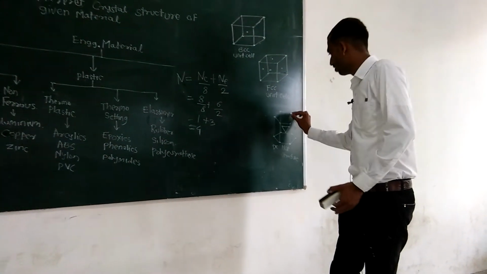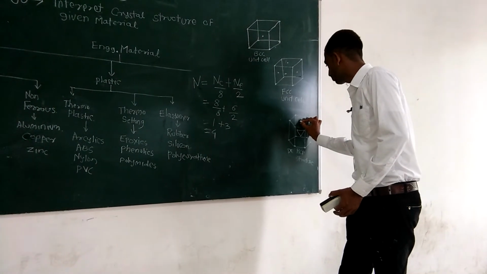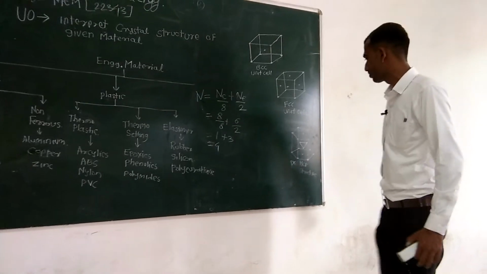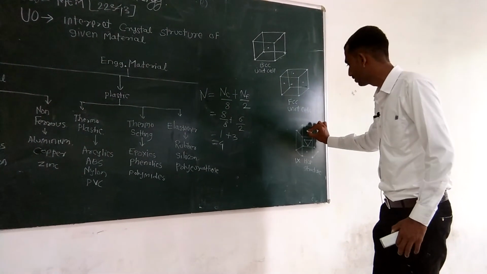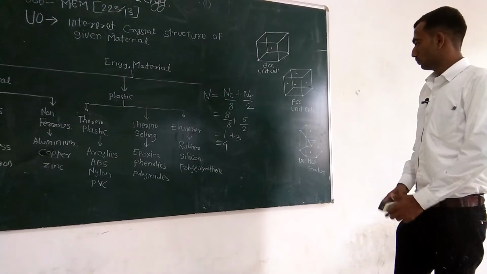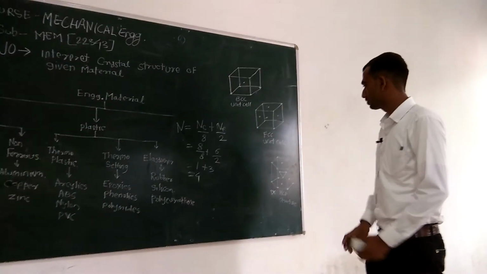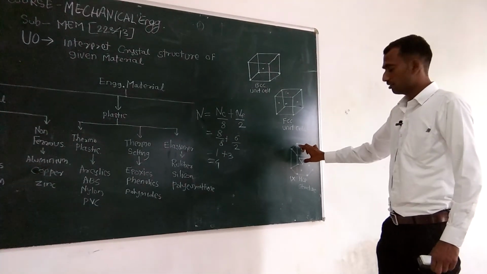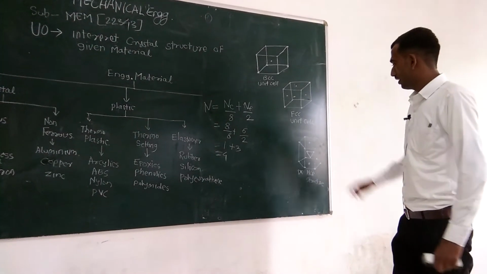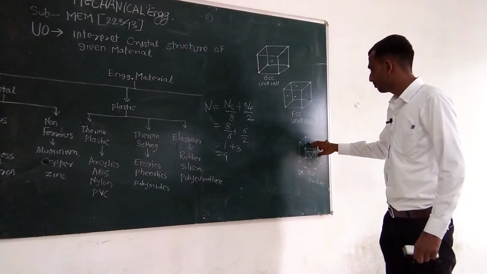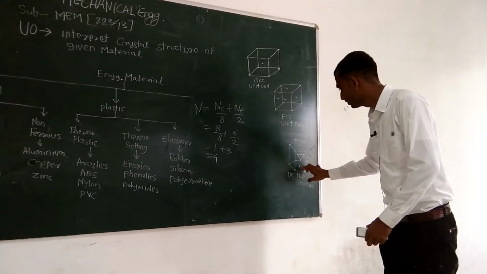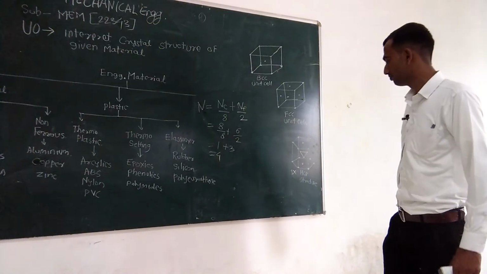Now there is a center face atom, on a total of 2 faces. So at each face there is one atom placed at its center. Now this is the total HCP structure. It contains, again, at each corner one atom, and at the face of each surface there is one atom placed at its center.